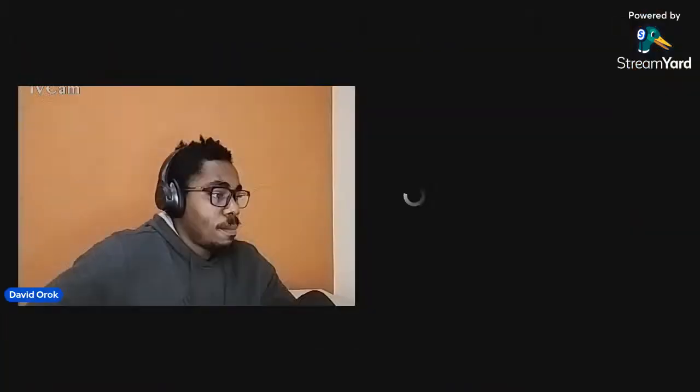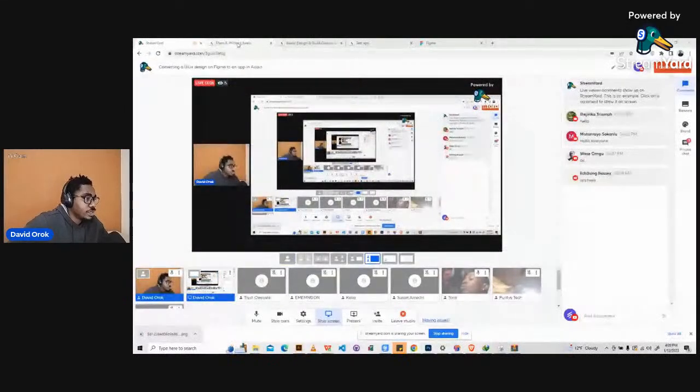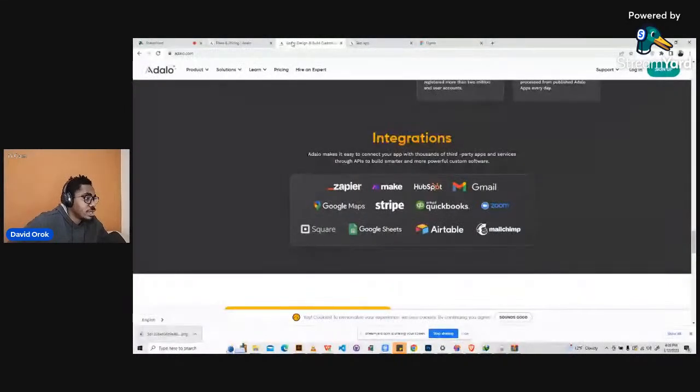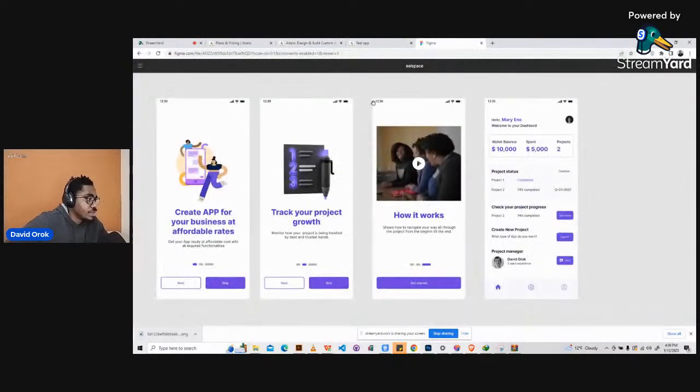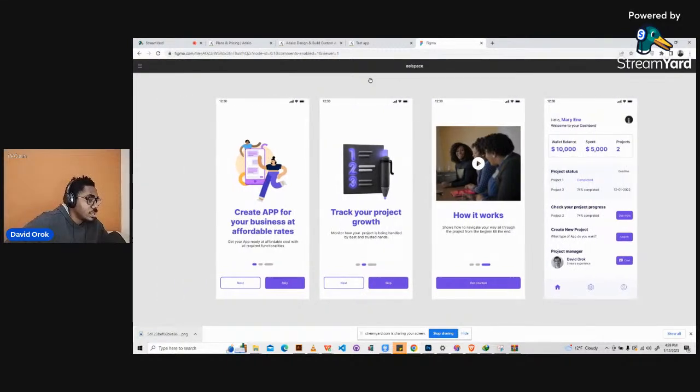All right, so I'm going to share my screen right now, and then we will see what we have to do today. So I'm sharing my screen. Okay, so my screen is live. All right, so let's look at Figma. If you can see my screen clearly, I will try to zoom in sometimes so you can perfectly see my screen.